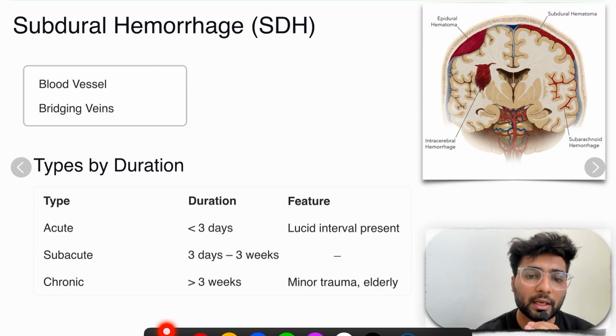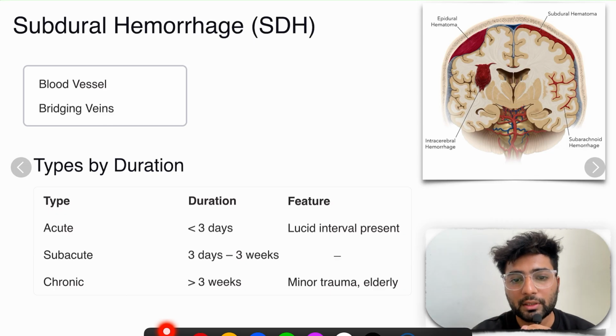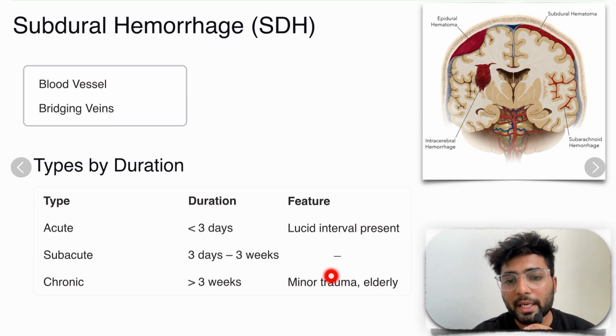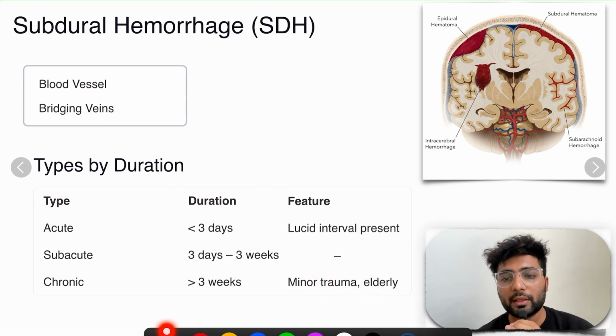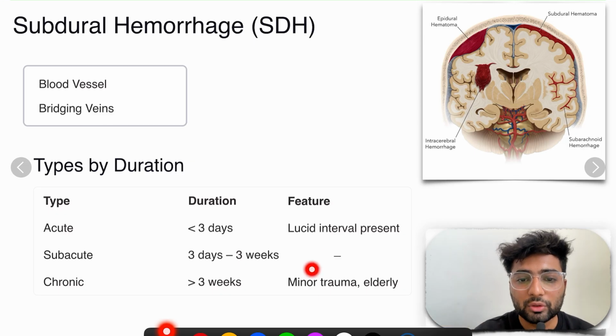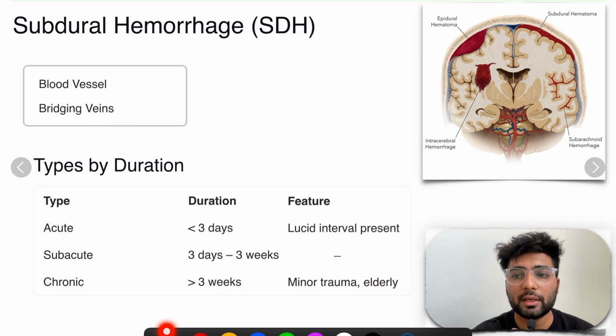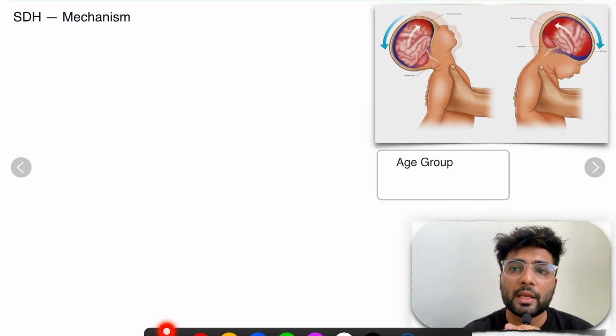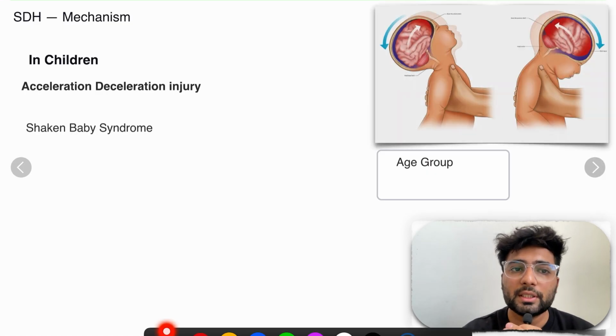And see, now this one is the point of differentiation. It occurs in minor trauma in elderly. Why? The epidural hematoma we studied occurs in age group 20 to 40, wherever they are involved in high strenuous activity and they are causing high impact. Here it is caused by minor impact and in elderly. Why? See, this one is in children.